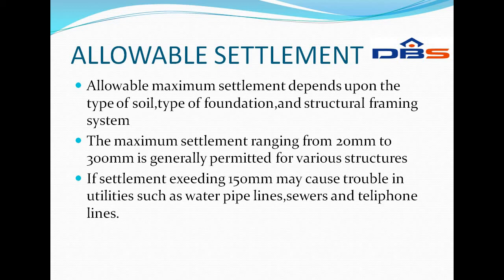In practical conditions, settlements of the structure at salient points such as the corner, center, and the lightest and heaviest column locations are determined by using one of many methods. The differential settlements are determined from the settlements of the various points. Sometimes the differential settlement is taken as 25% of the maximum settlement without computing the settlements other than at the point where maximum settlement is expected to occur. So this is about allowable settlement.